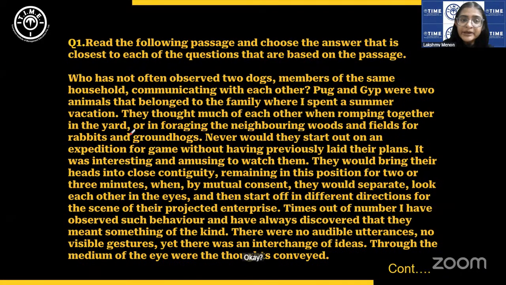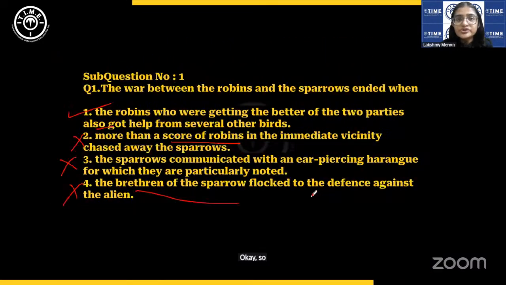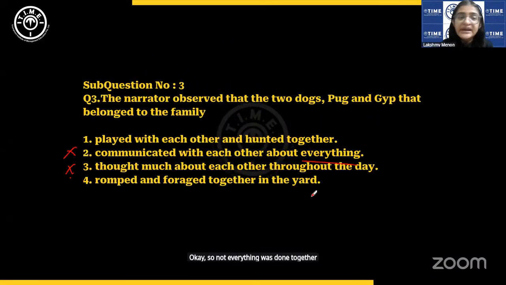Okay, romping together in the yard or foraging in the neighboring woods and fields. Okay, so not everything was done together in the yard. Hence, the answer is option 1.